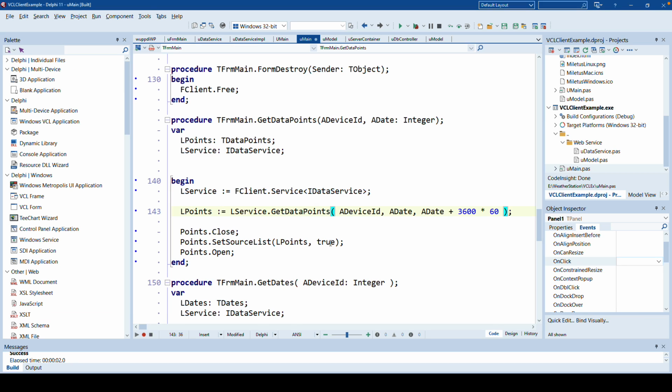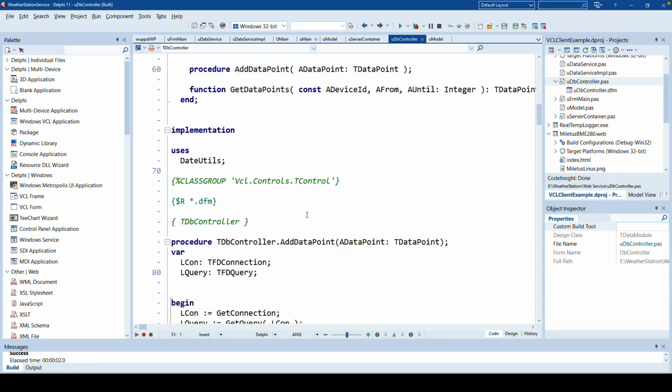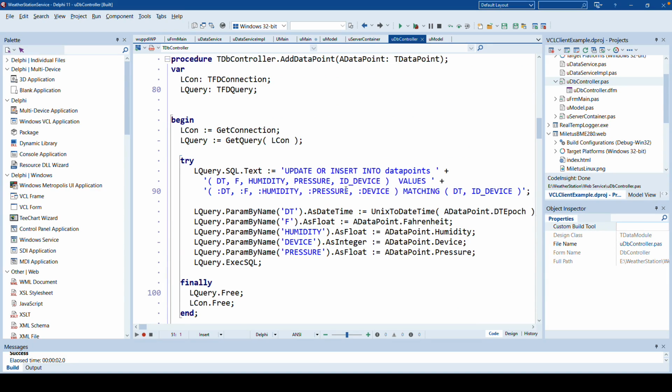What is even more impressive is the fact that we can use methods and data types and classes that we have defined inside of our application in Delphi. This is nothing web service specific, and we don't need to use any cryptic string concatenations, and it's all defined in the language using objects and classes. Also think about how we build the database bridge. We did not have to use any string concatenations. Everything is safe of SQL injections. We used parameters that are being inserted into the SQL statements.